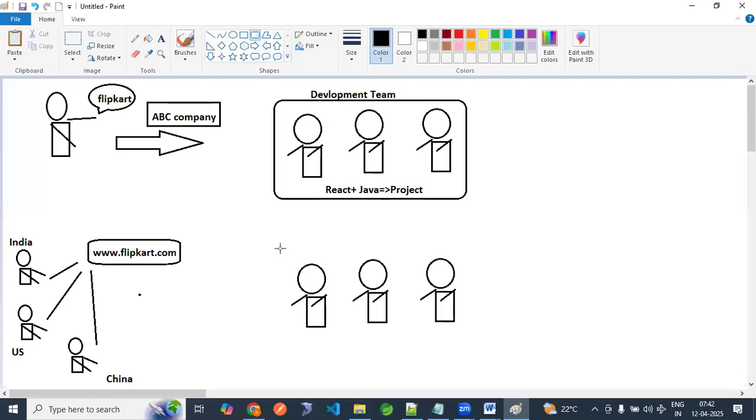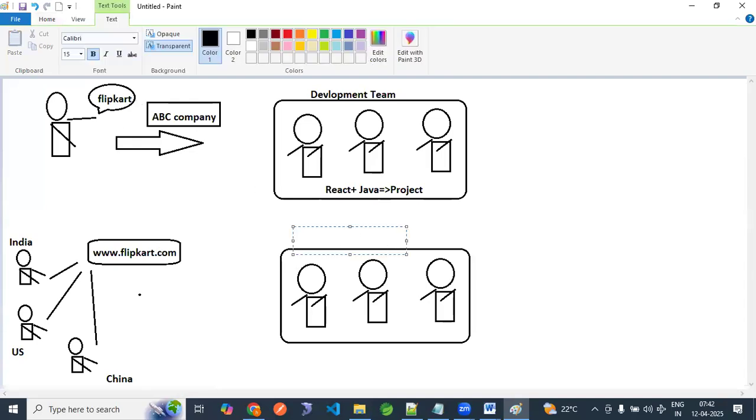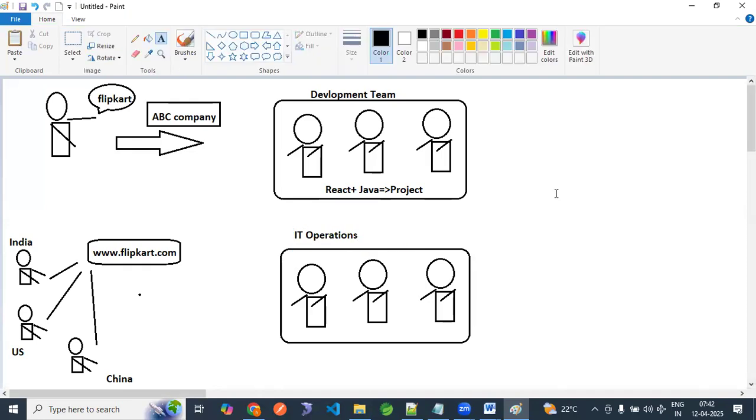ABC company will hire an IT operations team, one team who can perform the IT operations. You have to understand this scenario, understand the story I am explaining, then you can realize what operations I am talking about. So this is IT operations, right?